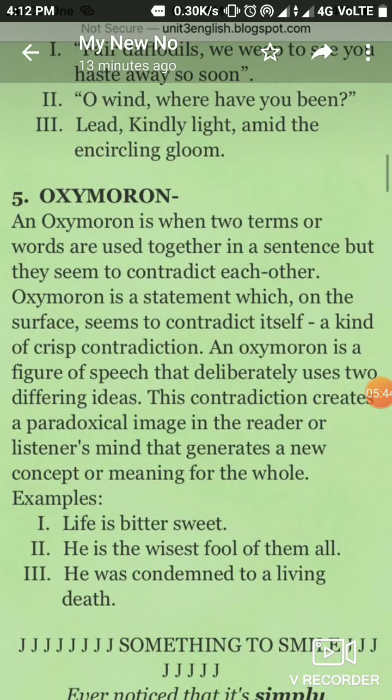This contradiction creates a paradoxical image in the reader and listener's mind that generates a new concept or meaning for the whole example. Just listen for the whole. Now read the example. Life is bittersweet. Bitter and sweet are just contradicted words.